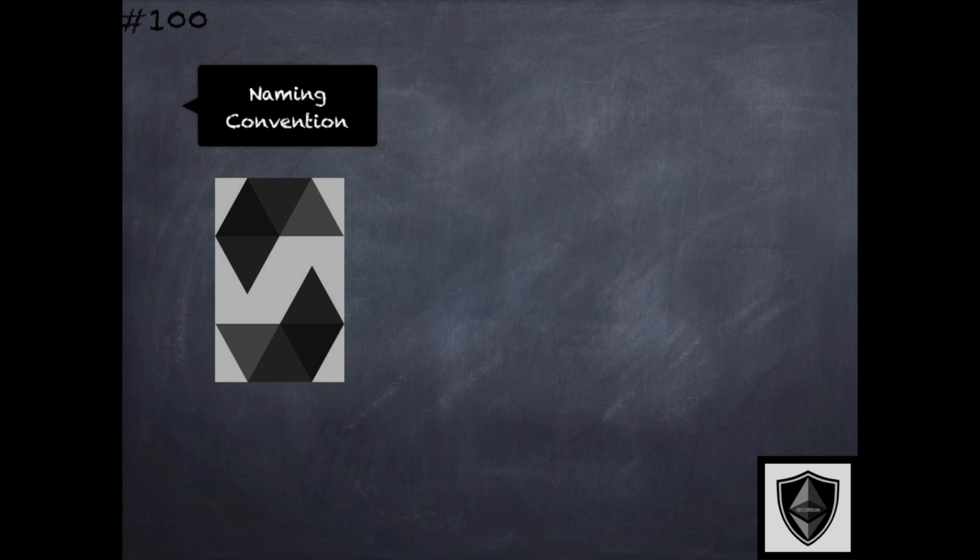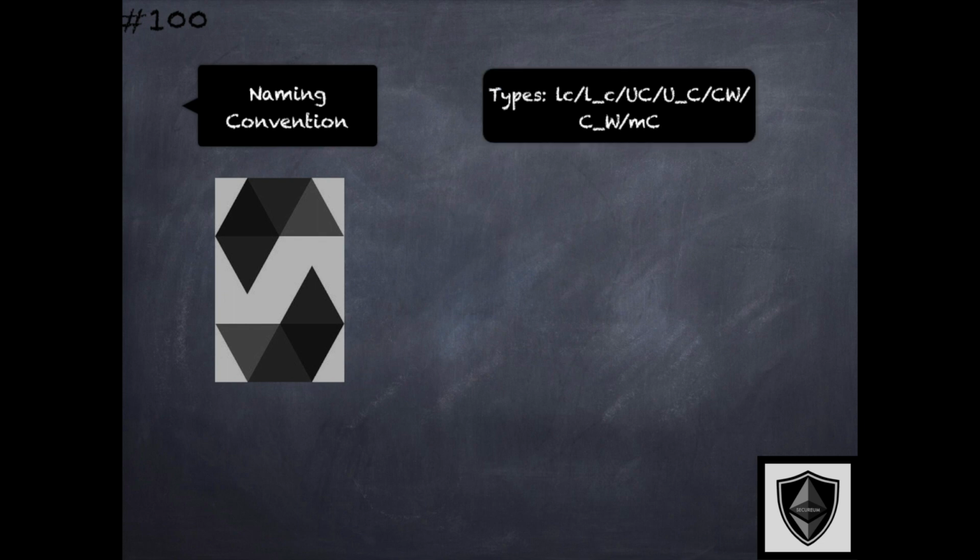The next aspect of programming style is naming convention. This refers to the names that are given to various variables, events, contracts, libraries, and all the different program elements used within smart contracts. There are different types of names: lowercase names, lowercase with underscores, all uppercase, uppercase with underscores, capitalized words, mixed case, capitalized words with underscores, and so on. All these different types are recommended to be used for different program elements.